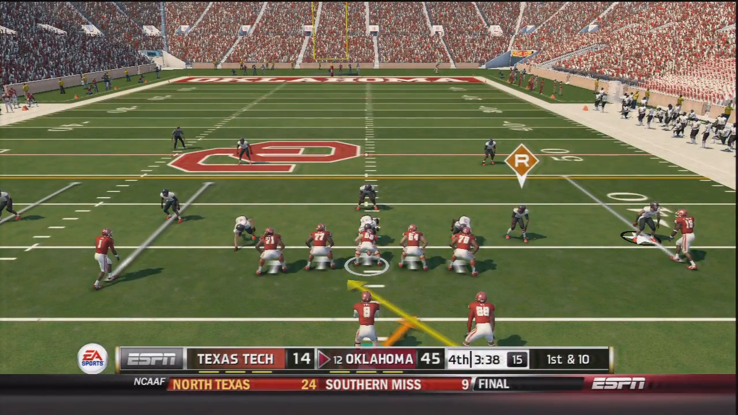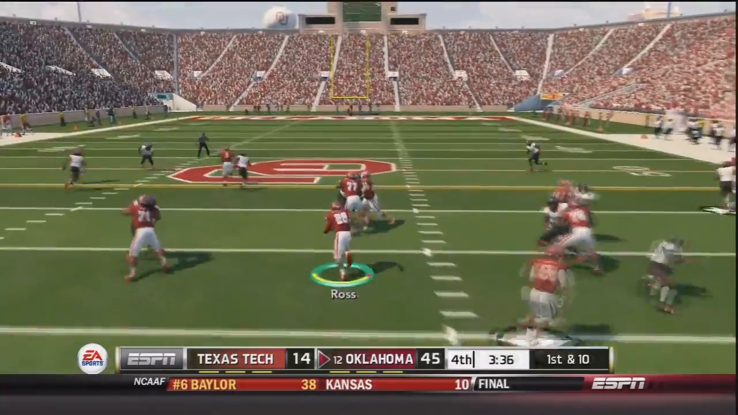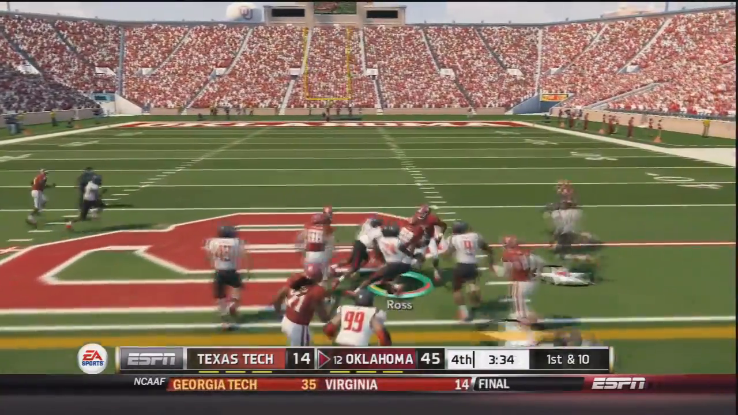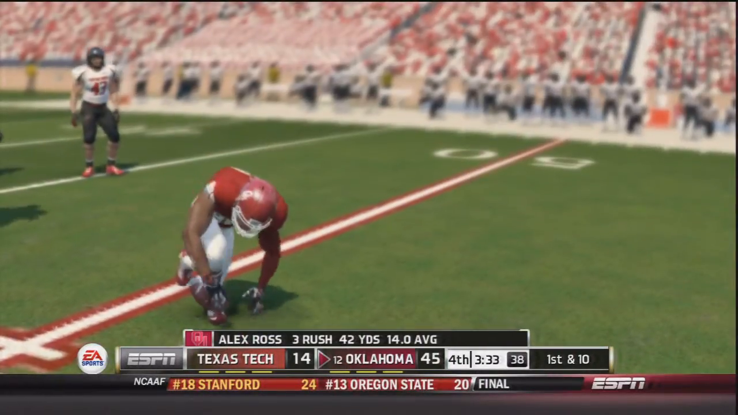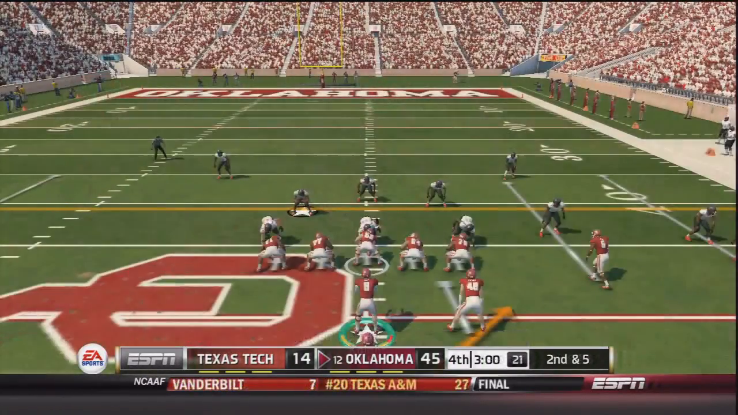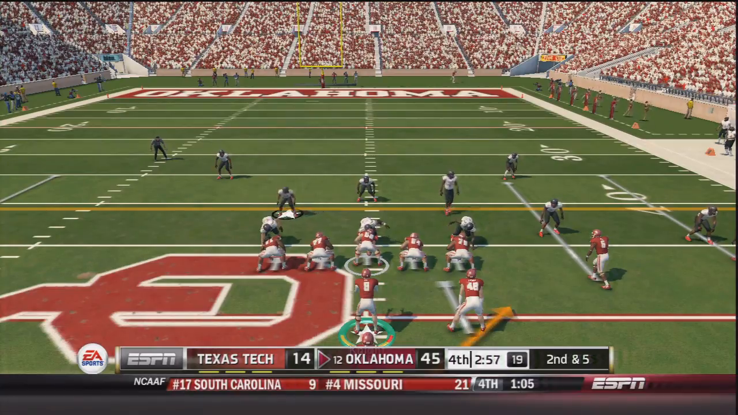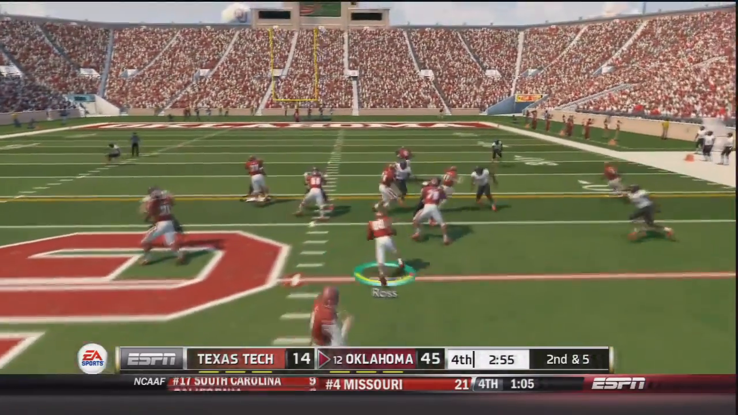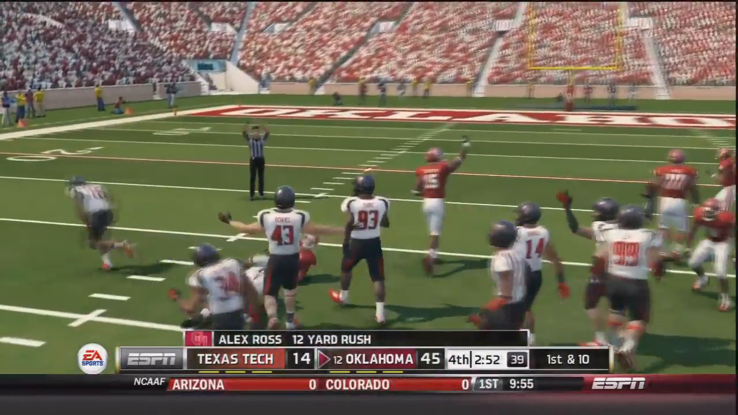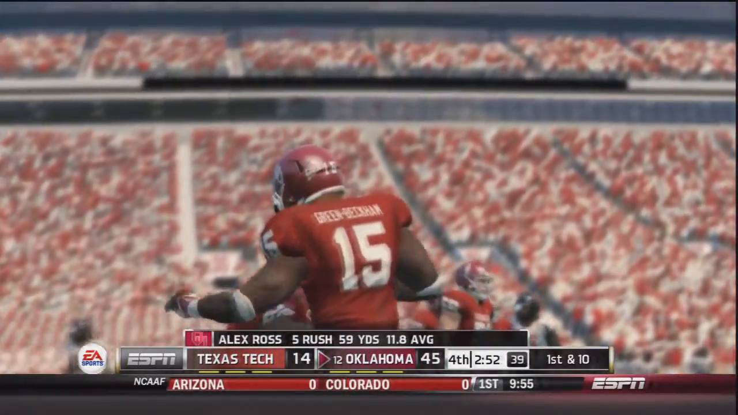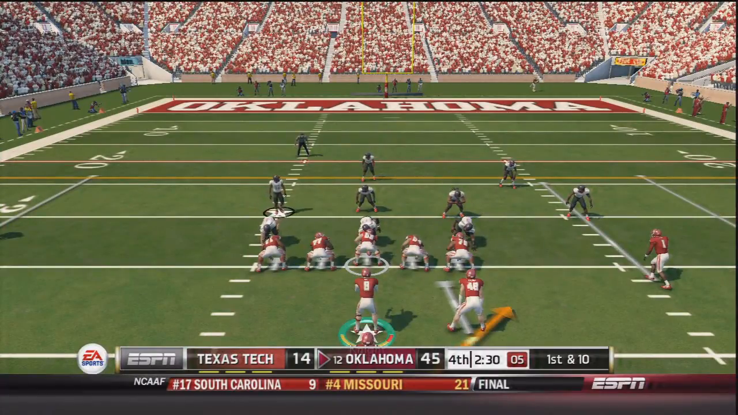So now the Sooners are going to come out and just try to chew some more clock. Hand off to Alex Ross. Ross up the middle. He has another Oklahoma first down before getting brought down after a 15-yard gain. Ross already has 3 carries for 42 yards against this team. 2nd and 5. Trevor Knight hands off to Alex Ross once again. Ross up the middle has another first down before he is brought down, a 12-yard gain. And that puts Ross at 5 carries for 59 yards.